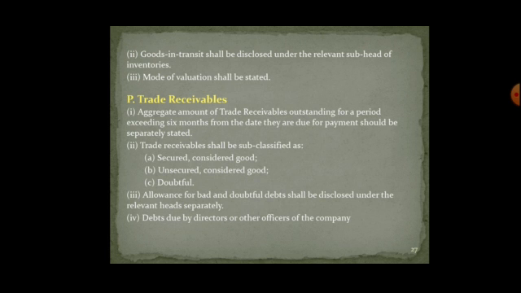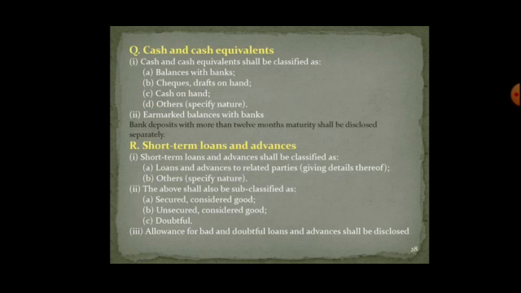Trade receivables: the aggregate amount of the trade receivables outstanding for a period exceeding 6 months from the date they are due for payment should be separately stated. Trade receivables shall be subclassified as secured, unsecured, doubtful, allowances for bad and doubtful debts, and debts due to directors or the other officers. Cash and cash equivalents, that means the things that are easily converted into cash.